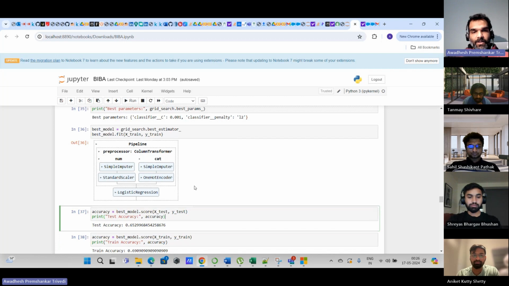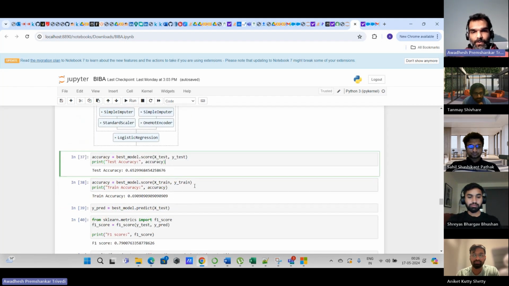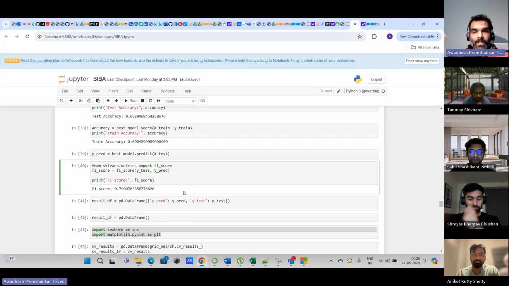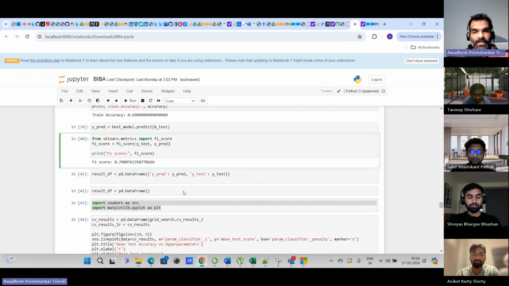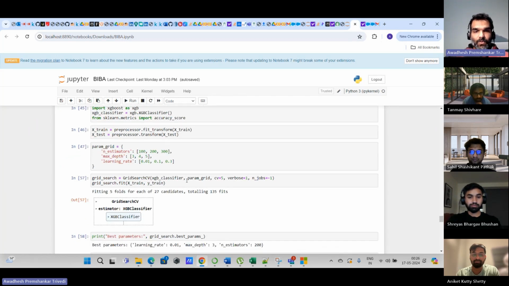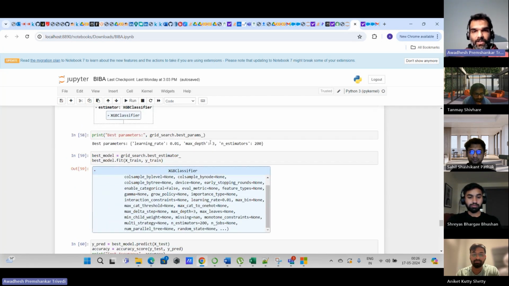Once this is all implemented, we check our train and test accuracy. There wasn't much difference between the train and the test accuracy, so we can say the model is performing well and it's not overfitting. Then we also check the F1 score. Once we did all this base model building, we went ahead and built another model using XGBoost. The same steps were performed for XGBoost as well, and again we checked the train and the test accuracy.